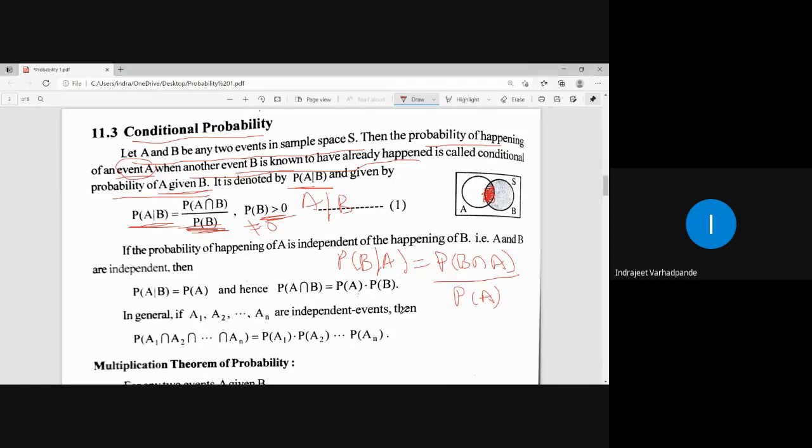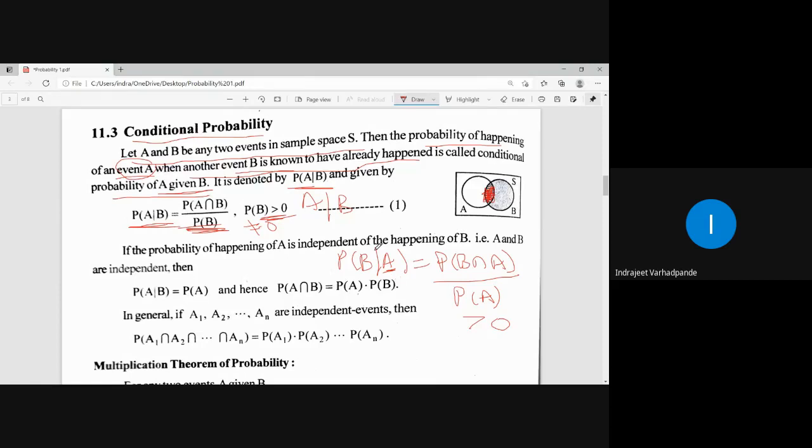Probability of B given A is probability of B intersection A upon probability of A, provided probability of A is greater than 0. In this case, I have to calculate the probability of happening of event B where event A is already known and has already happened. Is this clear? How to write probability of B given A?